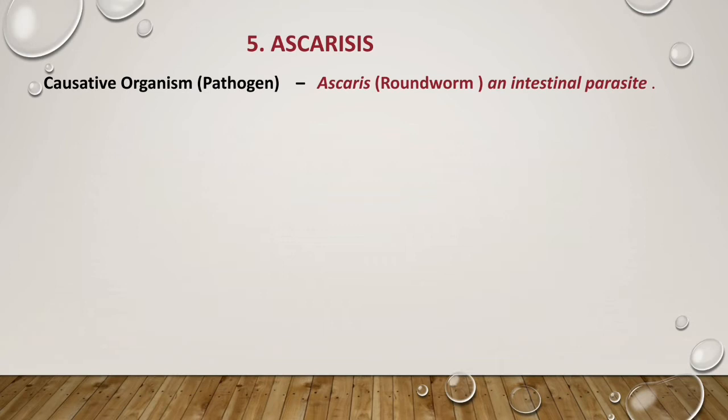Whenever this roundworm enters the human body, its target is the intestine. They cause infection in their target organ, the intestine. If the roundworm enters our body and reaches the target organ, then it will cause the infection. Now let us know the mode of transmission: how can Ascaris or roundworm enter a healthy human body?